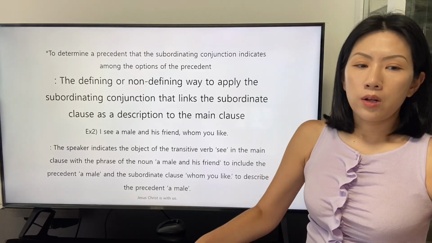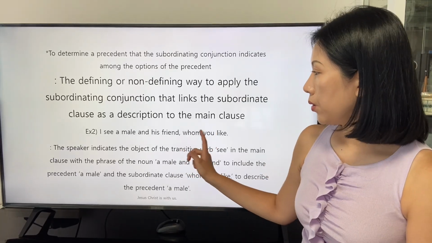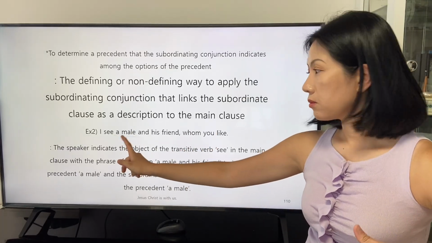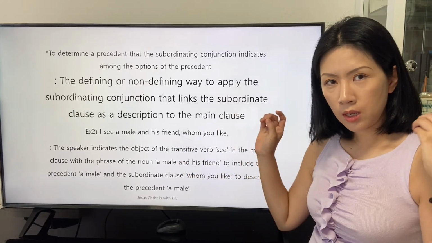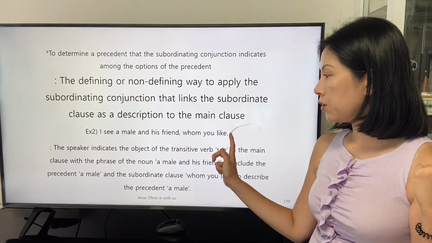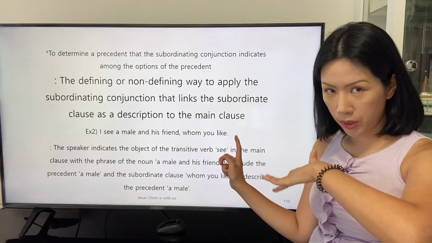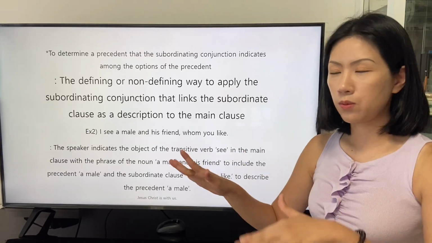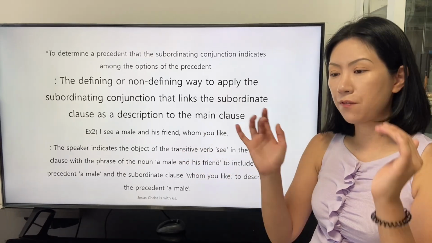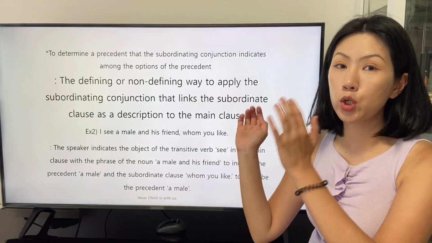The pronoun whom is applied as the object in the subordinate clause, and this is the reason why the pronoun whom has the form differentiated from the pronoun who.